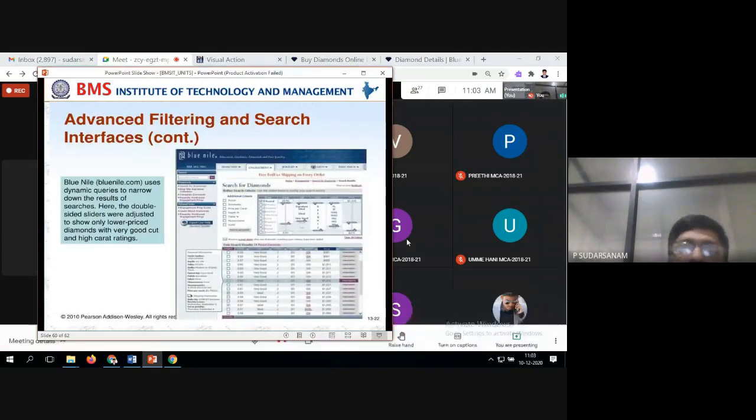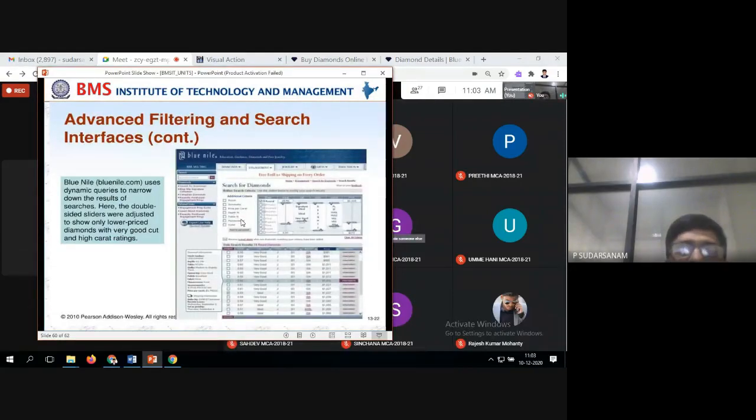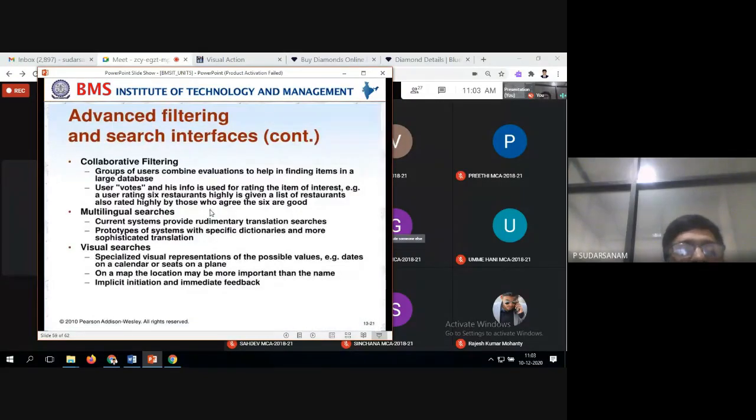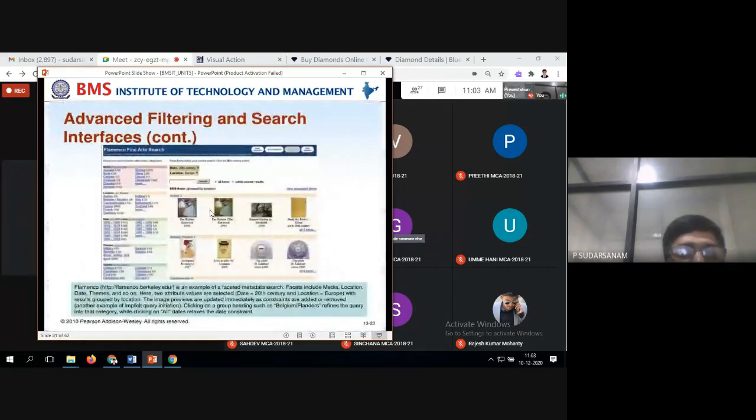So the last unit I feel is a bit easy only. The only thing is you have to see once in the textbook whatever is available. So next one is called the advanced filters, and one more example is also available.